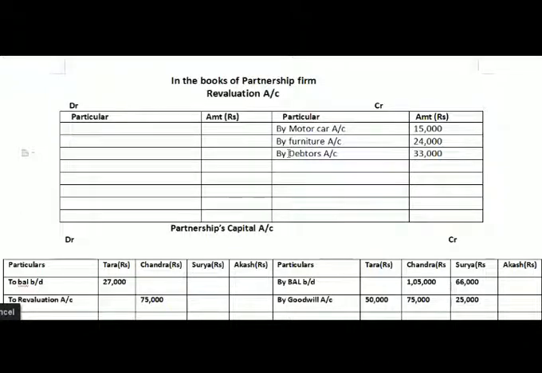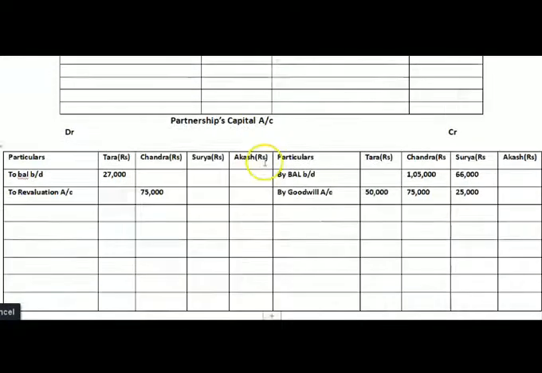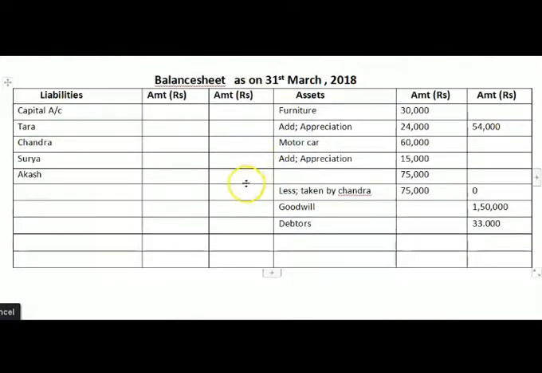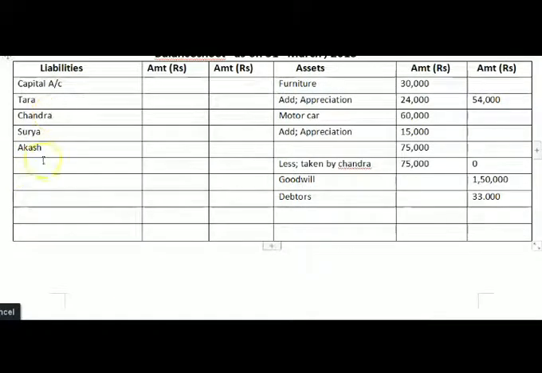Now the next, expenses incurred but not paid 9,000. This is called our outstanding expenses, and therefore the effect will come on the liability side. So here we will write outstanding expenses, and the amount we will write in outer column, that is 9,000 rupees.